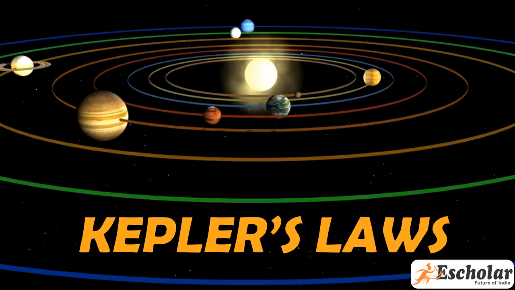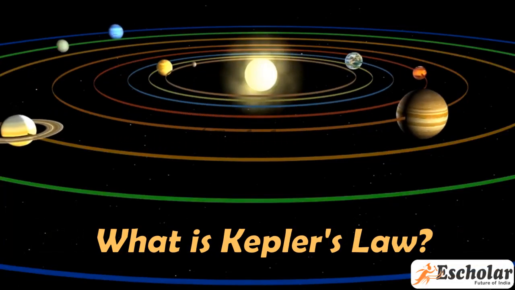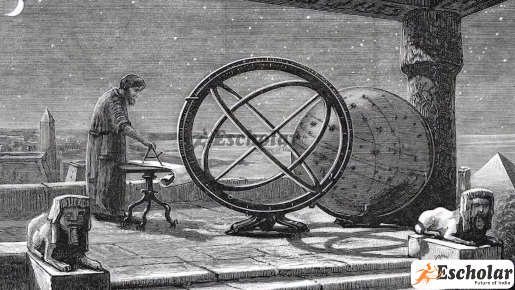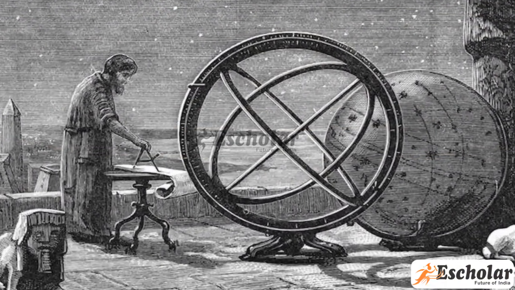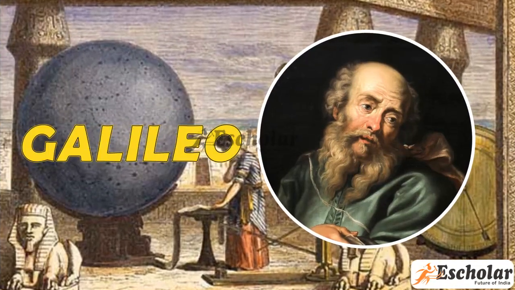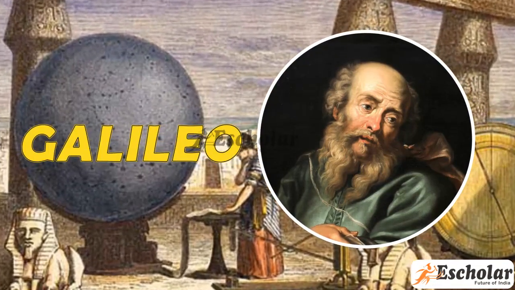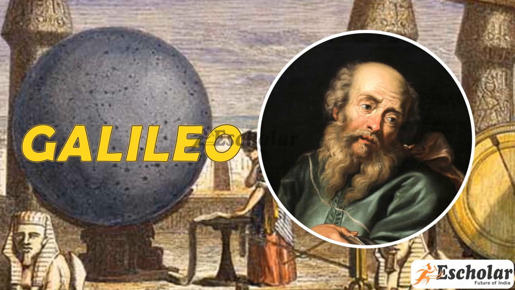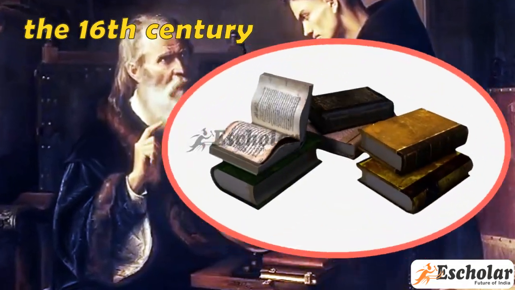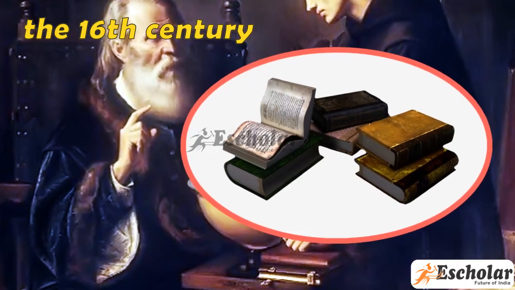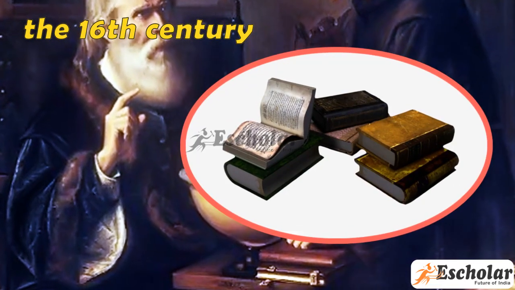Kepler's law. What is Kepler's law? Planetary motion had been observed by astronomers since ancient times. Before Galileo, all observations of planets' position were made with naked eyes. By the 16th century, a lot of data was available about planetary positions and motion.